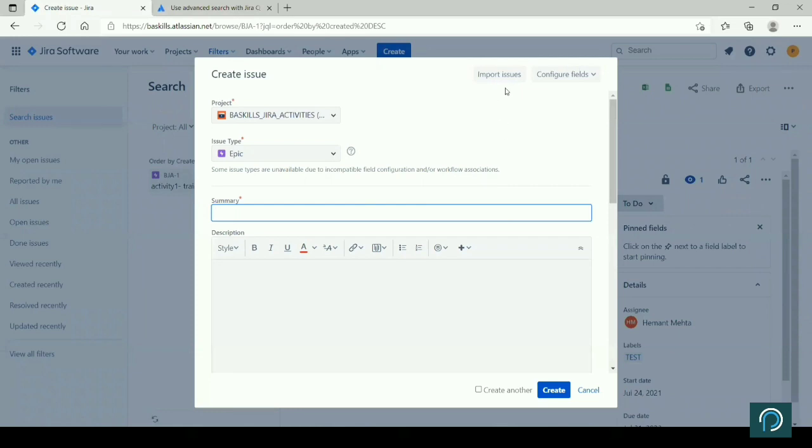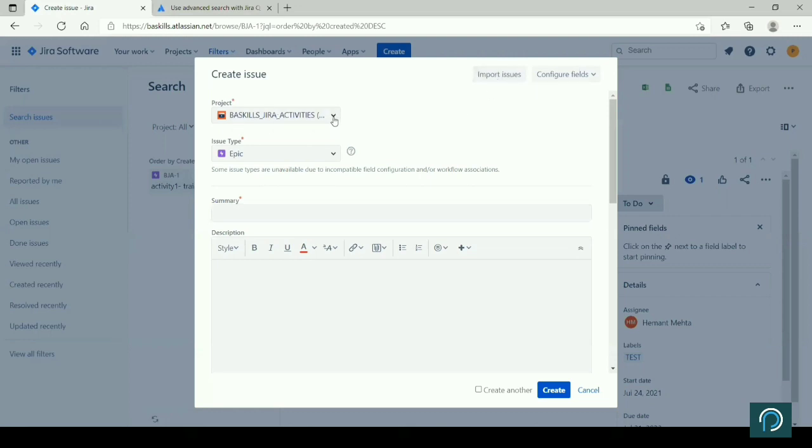One another important feature is import issues. So for example, your requirements, you have put them in Excel format, right? Obviously, you have to use the column names and all that. And they will provide an Excel sheet also. Jira will provide it, you can explore this also. There will be a standard Excel that they will give. You can put all that in one go. Say 200 requests that you want to create. Obviously, creating one by one will be tedious. You can just simply select that and import, and all these items will be created one by one, right?